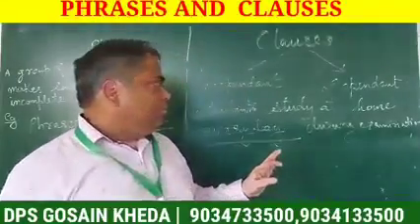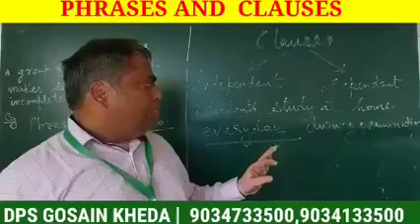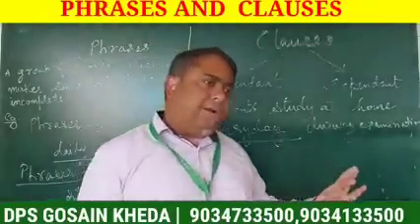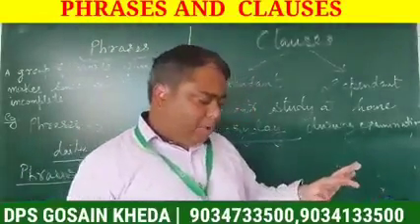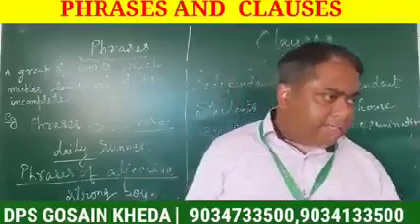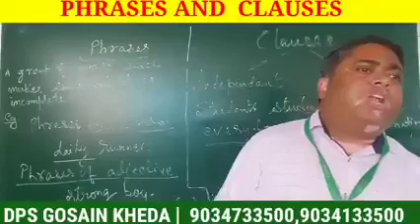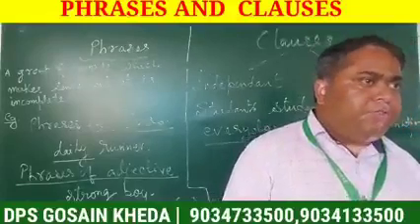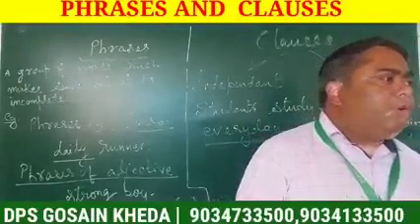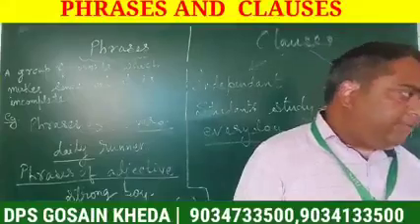Now, either dependent or independent clause, it depends upon what the object is. If the object is a noun and the noun is qualified in some way, then we will call it a clause of adjective.